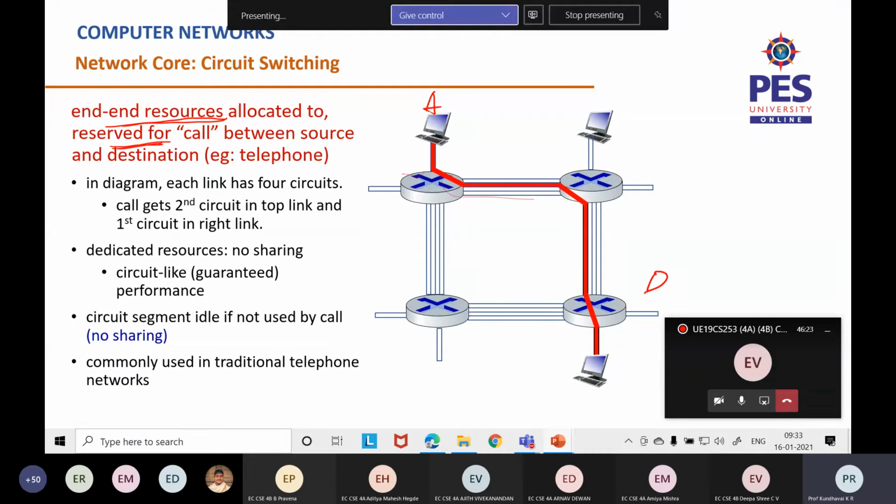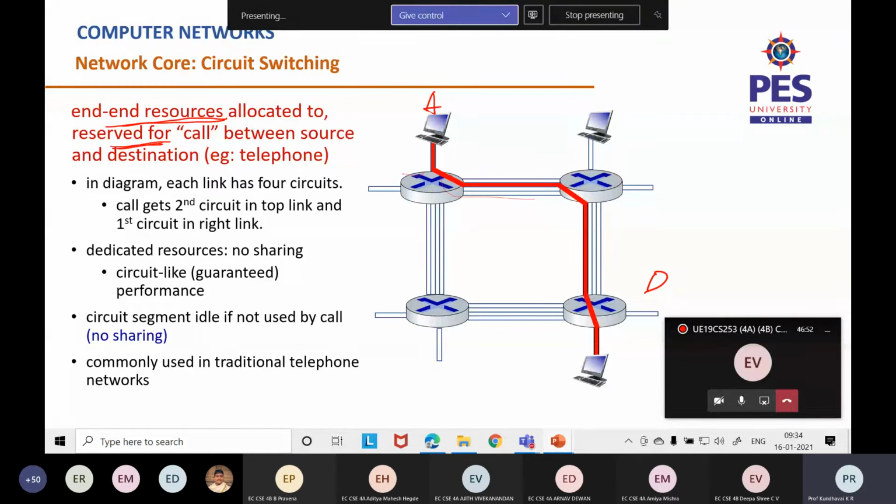That red color line will be used only by A and D, even if they are idle, until they themselves leave the call. That particular circuit will be used by only A and D, even if they are not talking. So end-to-end resources are reserved for a call between the source and destination.